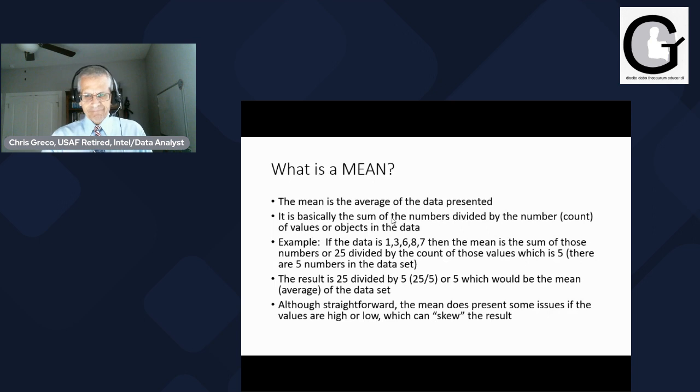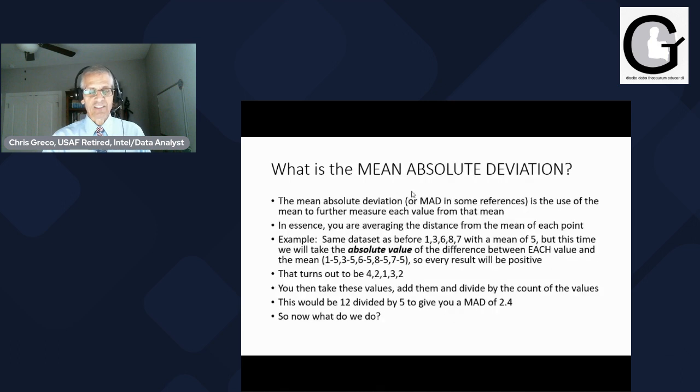Now, although this is very straightforward and it's used all the time, the bottom line is that the mean is not robust. It can be skewed by high or low values within that data set. This is a very important aspect of why the average is not beneficial. It's not the best way of calculating the center of data, but yet we do it. We teach it in elementary school, and we teach it very well. But it's not the cool thing because it's not very robust.